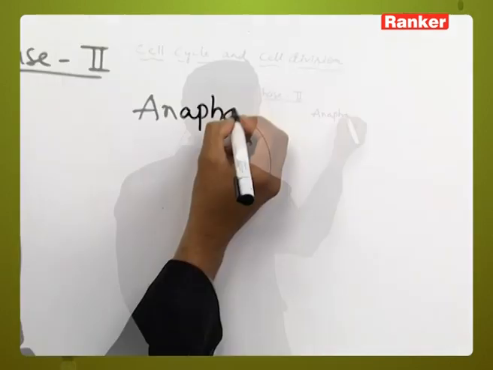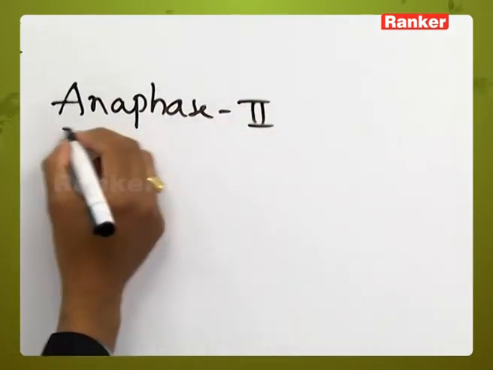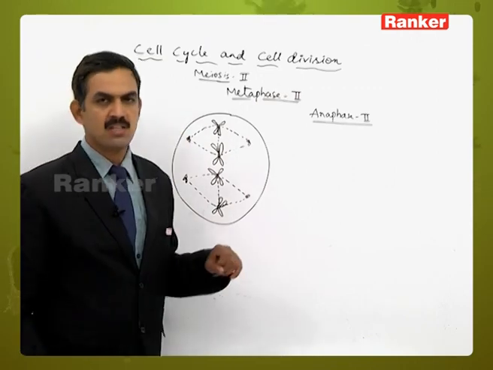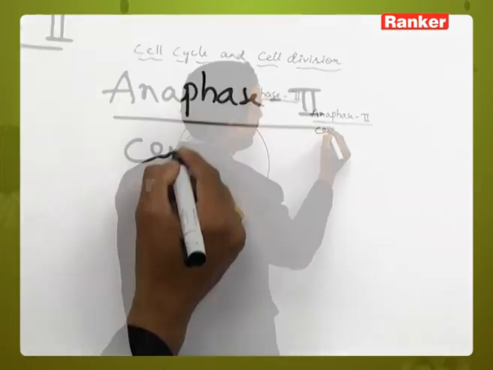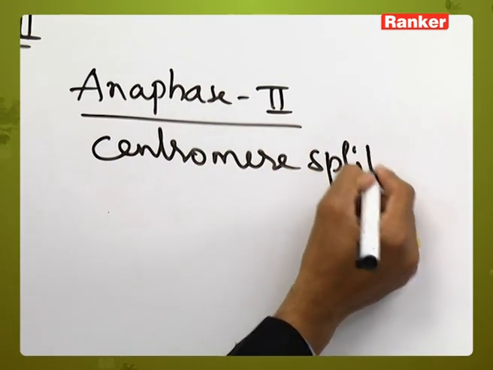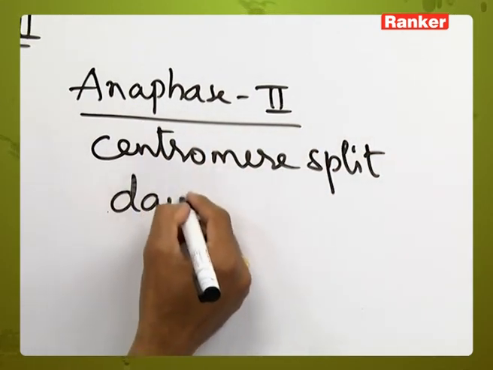Then anaphase 2. During anaphase 2, the contraction of the spindle fibers will take place, so that the centromere will split and daughter chromosomes are formed.